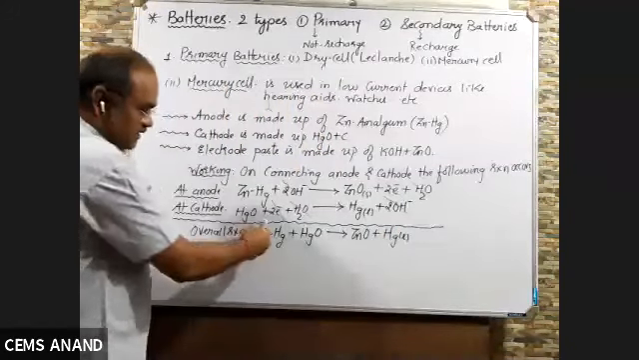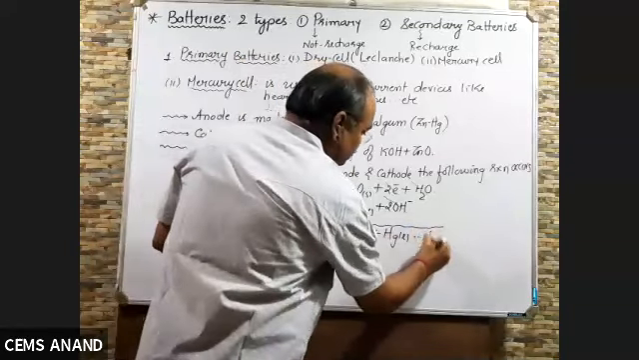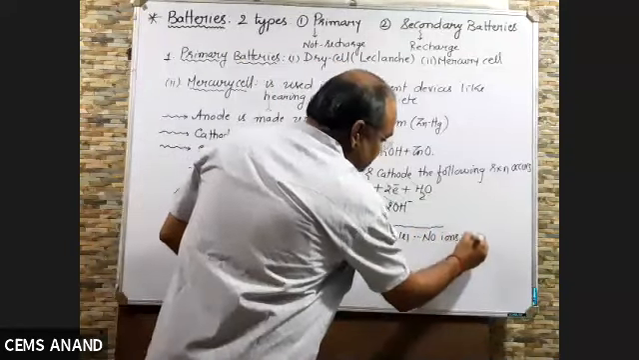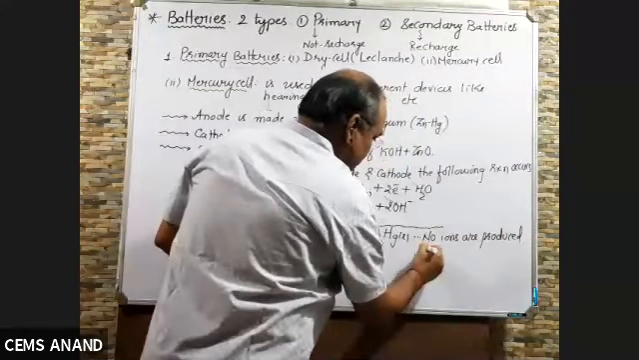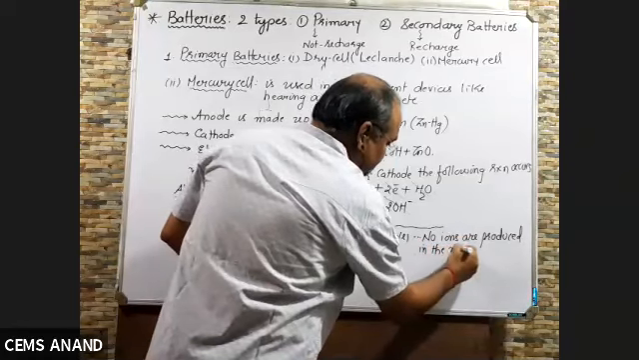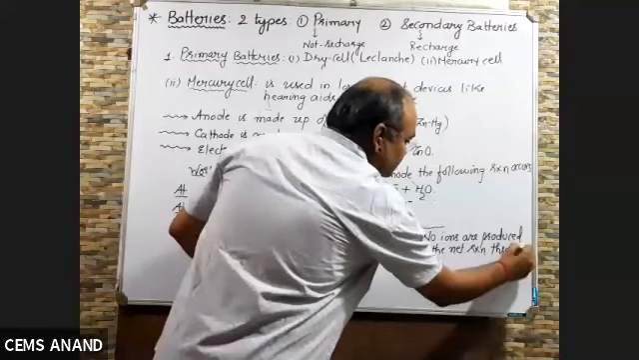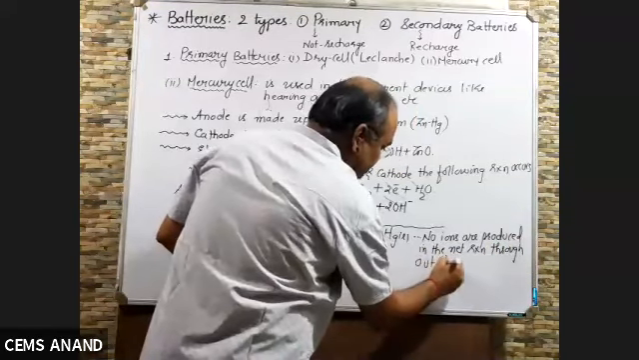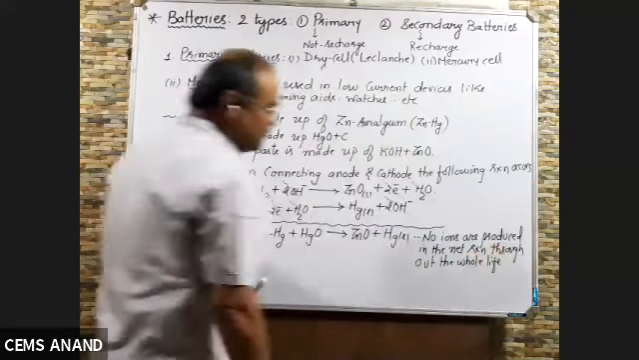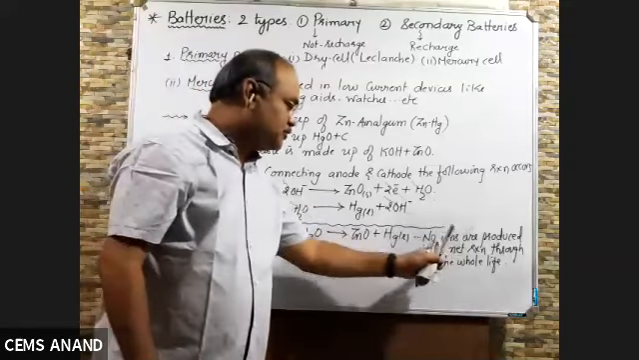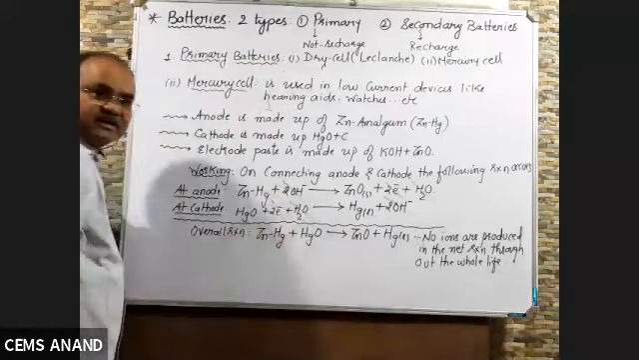So you can see here in the net reaction no ions are produced, throughout the whole life of your cell. No ions are produced in the net reaction. See, none of the ion is there in the net reaction, right?